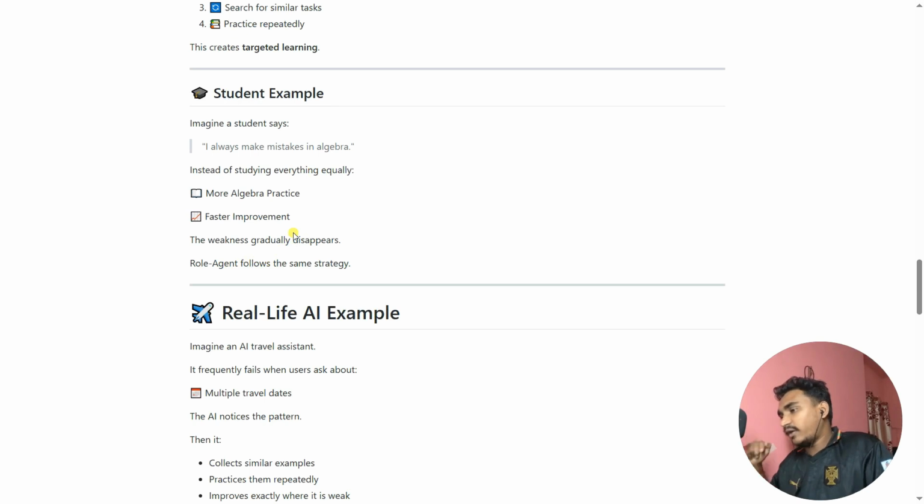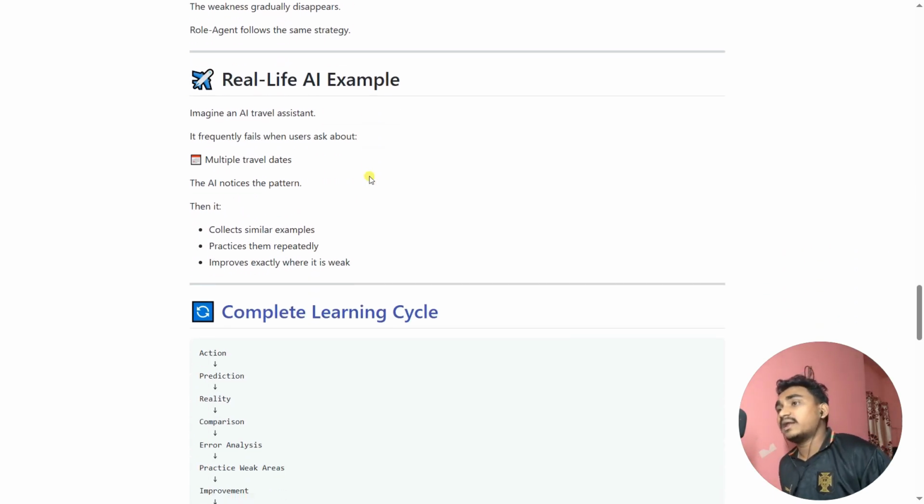So you just need to work on that, the same as humans do actually. Okay. Now, real life AI examples. Imagine an AI travel assistant. It frequently fails on a certain type of question, and the user asks about multiple travel days, and the AI notices the patterns. Then it collects similar examples and practices them repeatedly and improves exactly where it is weak.